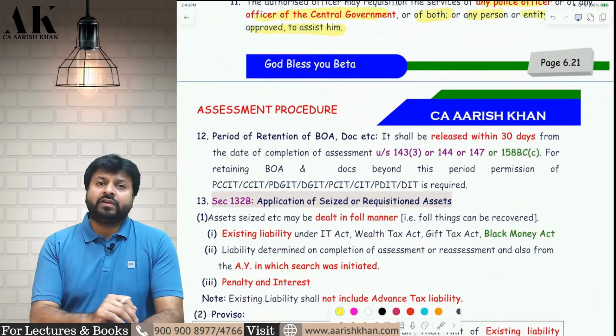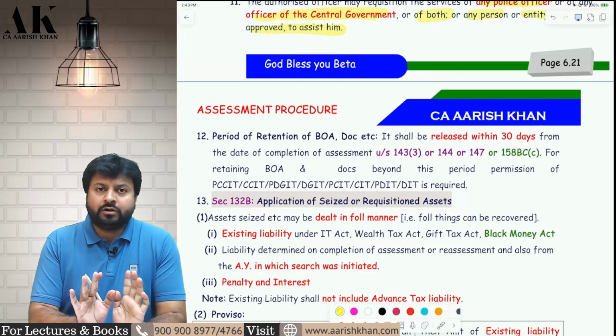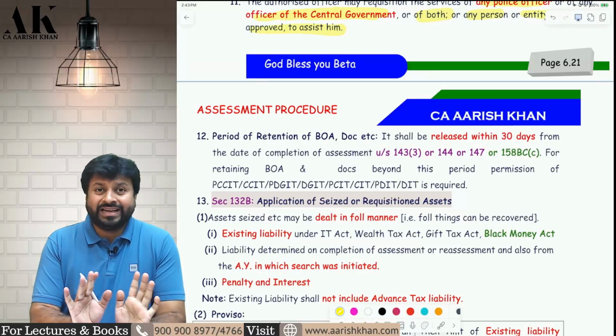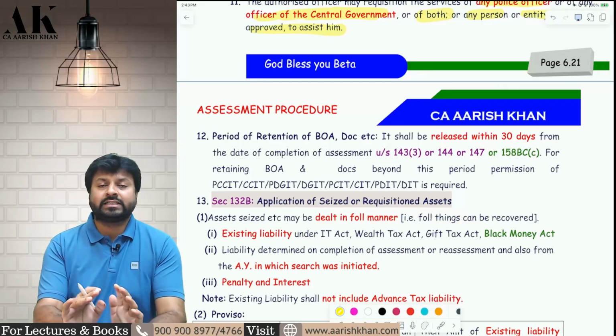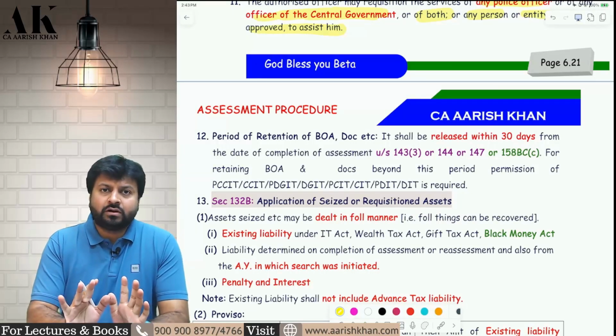Now, next. What is the period of retention of books of accounts and documents? Only books of accounts and documents. I'm not talking about money, bullion, jewelry, valuable articles, assets. I'm not talking about monetary assets. I'm talking about paper, books. The period of retention of books of accounts.